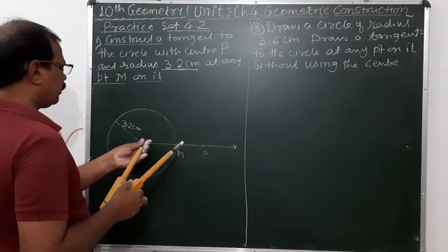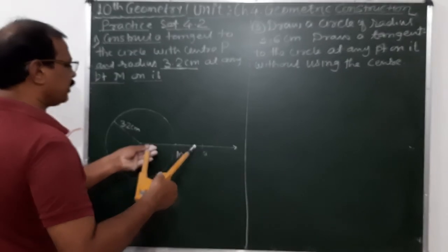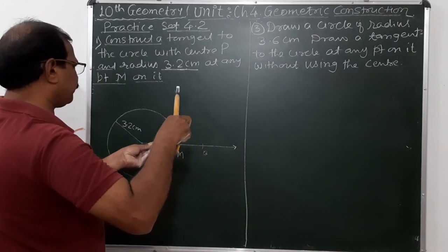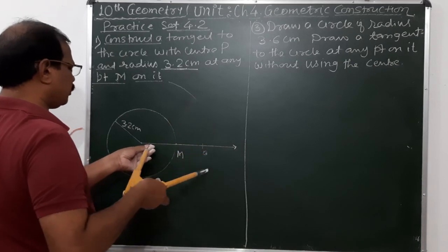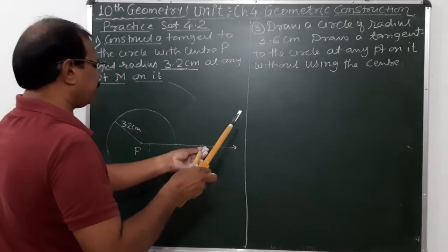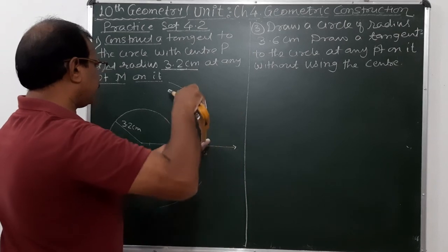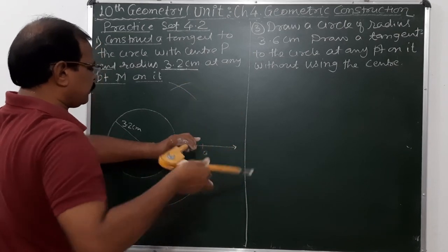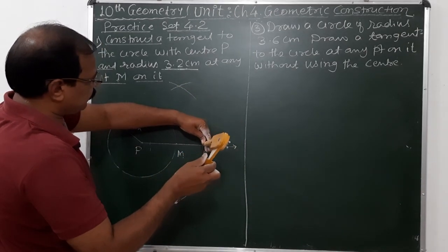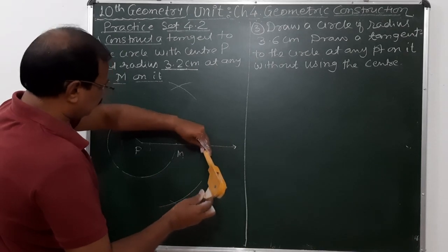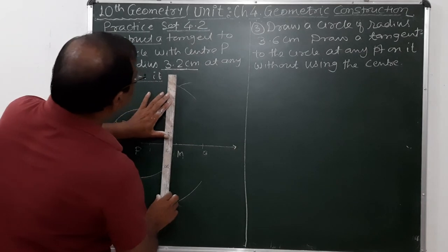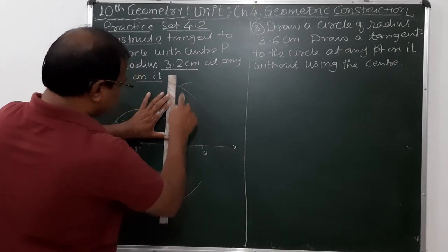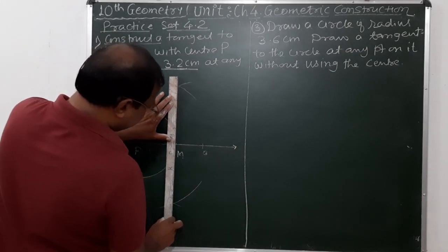Then I draw a perpendicular bisector of segment AB. You already know how to draw a perpendicular bisector of any segment. Then draw a line passing through the two intersecting arcs here.